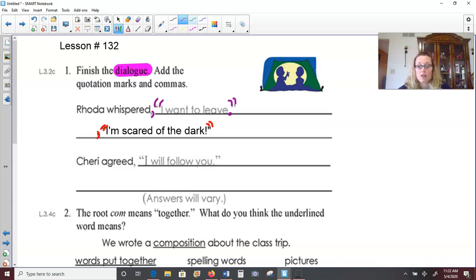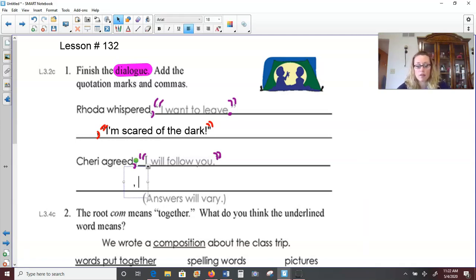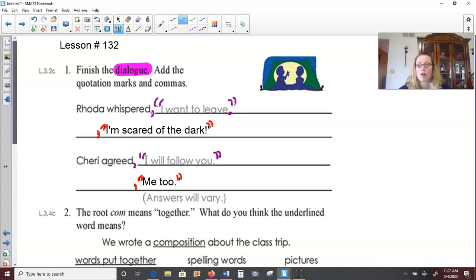And then Sherry agreed, comma, "I will follow you." So quotation marks around what Sherry is saying. Now I'm going to add my own example here. So Sherry agreed, comma, quotation marks, "Me too." Quotation marks to end it. So Rhonda whispered, "I'm scared of the dark." Sherry agreed, "Me too." So you could add one of these examples or you can come up with your own. Pause the video if you need a moment to jot that down.